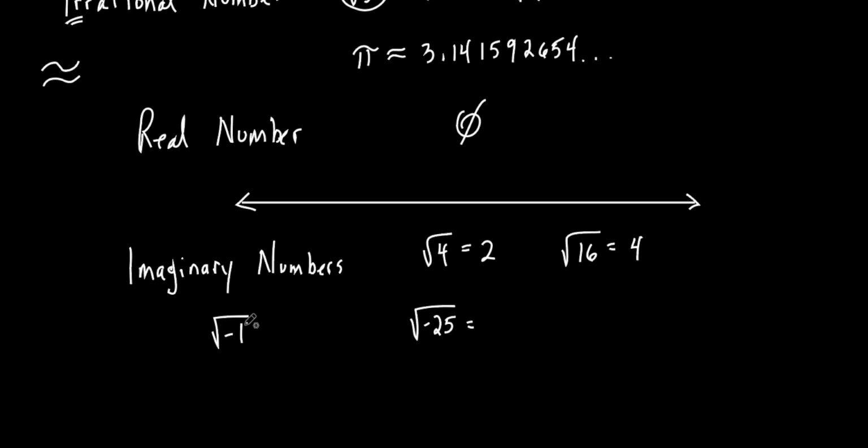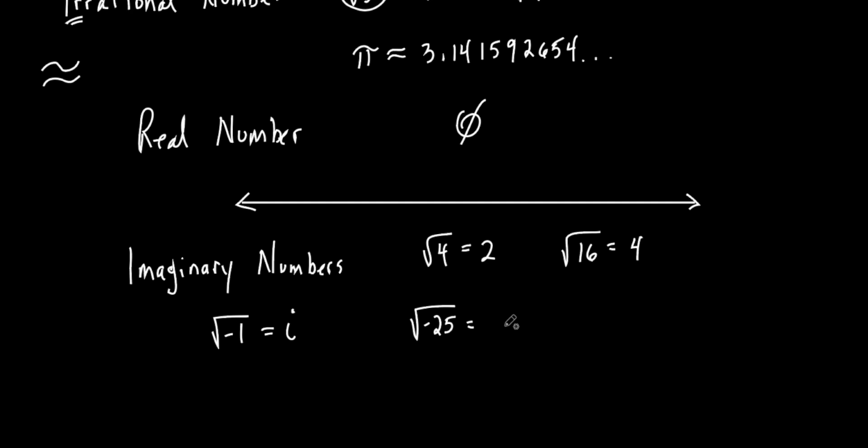So what they came up with, I don't know who came up with it, but they came up with this idea that what we're going to do is we're going to define the square root of negative 1 to equal the letter i. I for, what do you think? Imaginary. Very good. Okay? So that's what they've done.